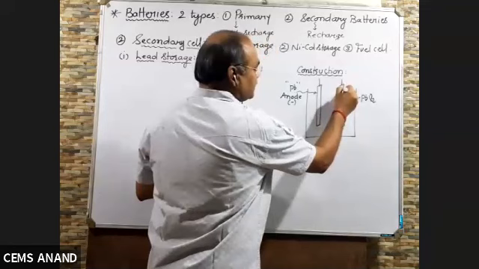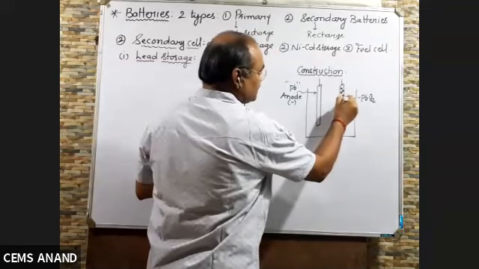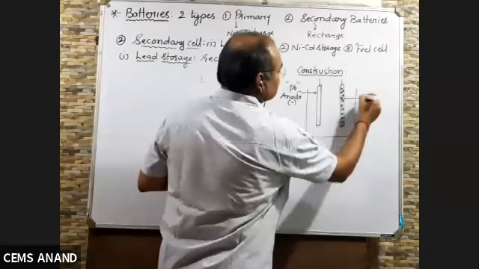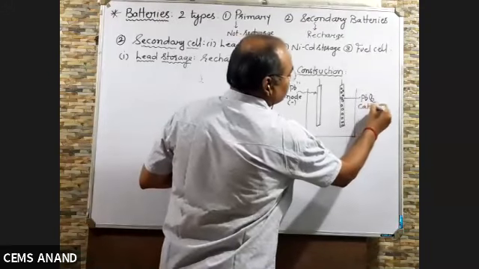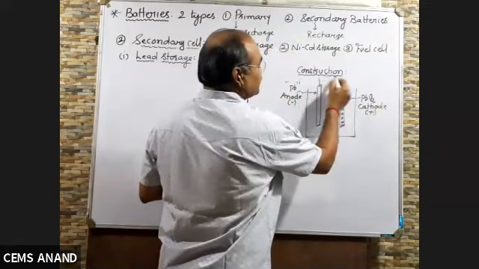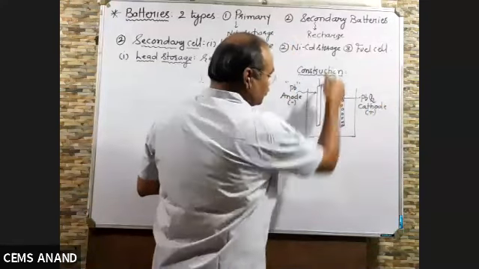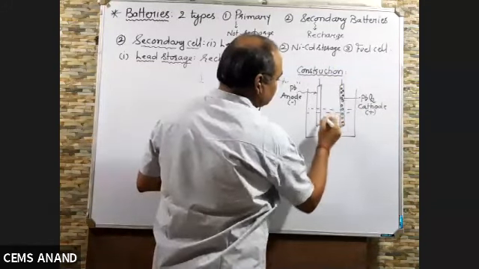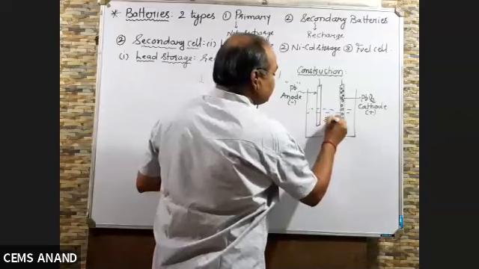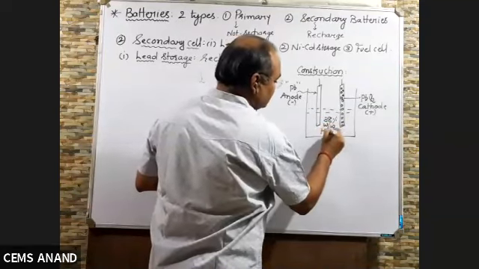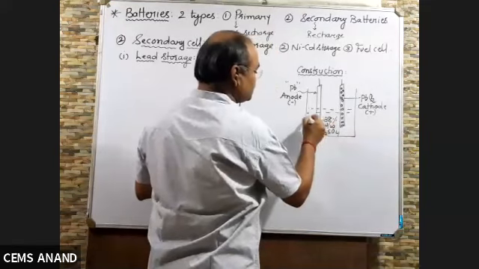Here, it is PbO2. This acts as cathode, plus, and here you can connect it externally. Both the lead plates are dipped in 38% weight by weight H2SO4 solution.